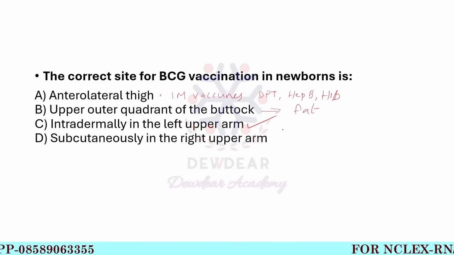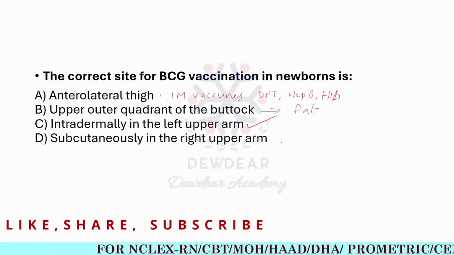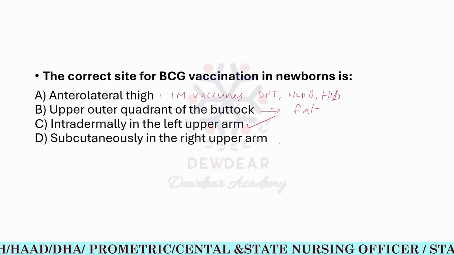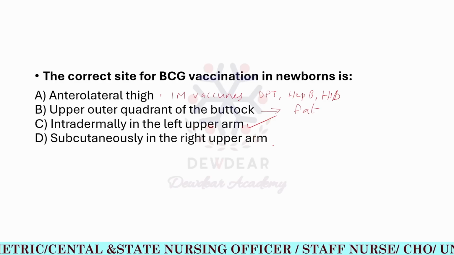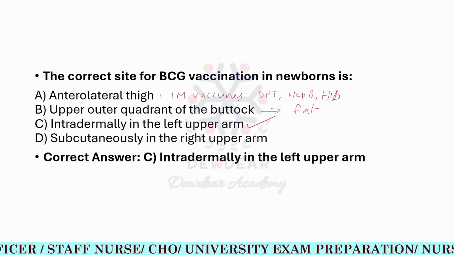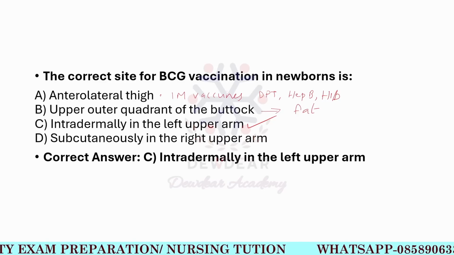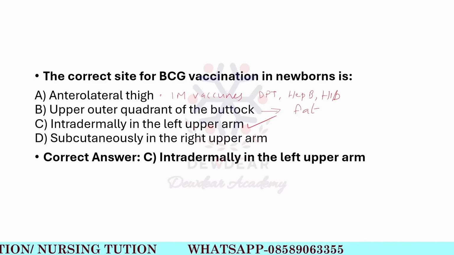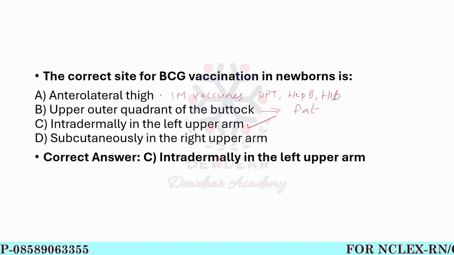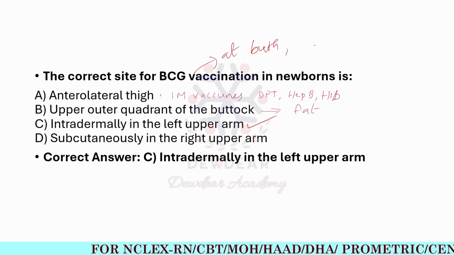Then next is subcutaneously in the right upper arm. So BCG should be given intradermally, not subcutaneously, and the left arm is preferred for standardization. Not the right upper arm, but the left upper arm is used. So the correct answer is option C, intradermally in the left upper arm. And this BCG vaccination is usually given at birth or as early as possible within 1 year.